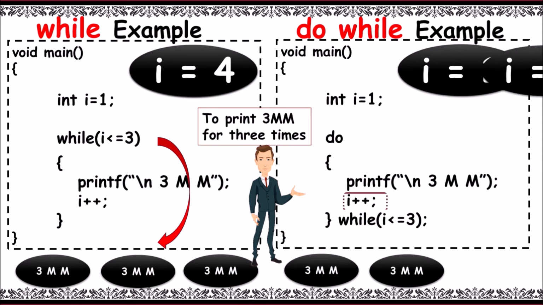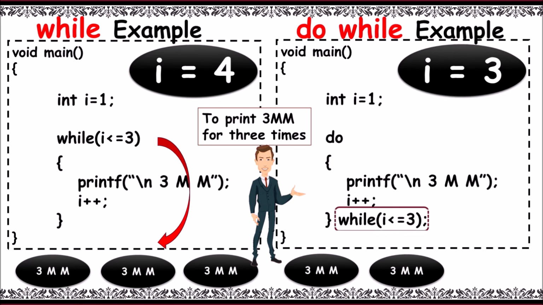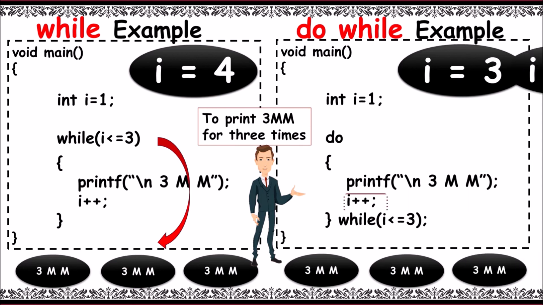Now I is incremented, now I is equal to 3. Again condition is verified, that is 3 less than or equal to 3. As the condition is true, control goes back to the starting and prints 3mm again. I is further incremented to 4. Now at the end it checks the condition 4 less than or equal to 3. As the condition is false, the control comes out of the loop.